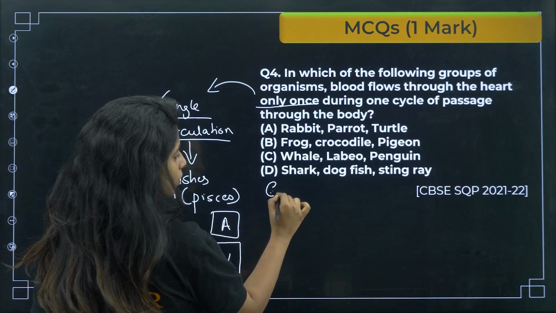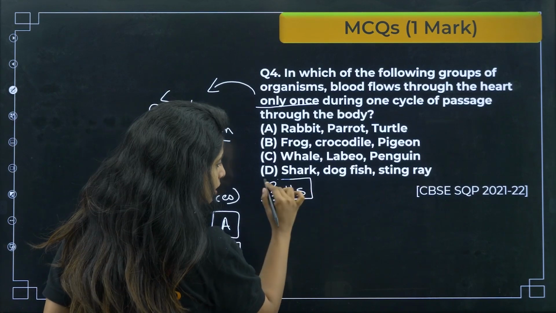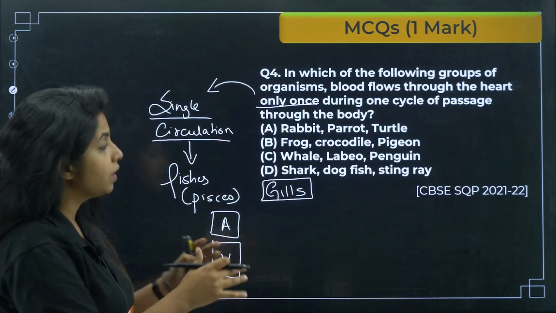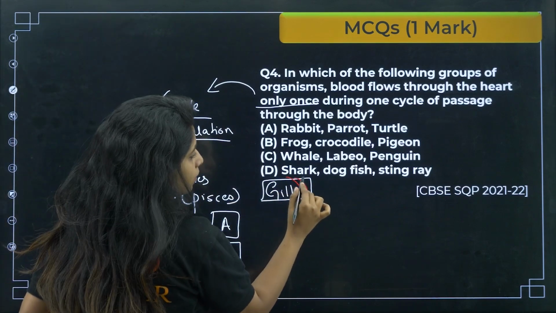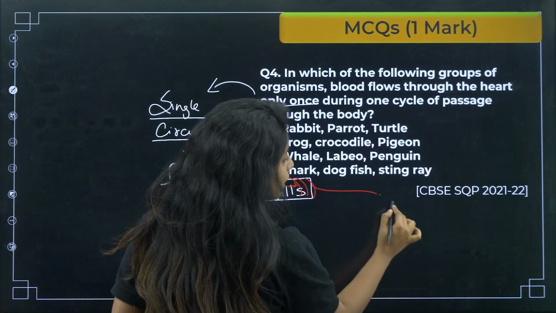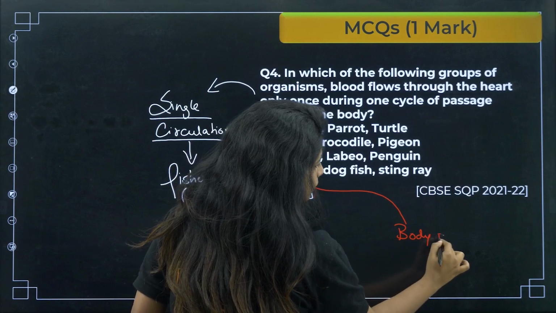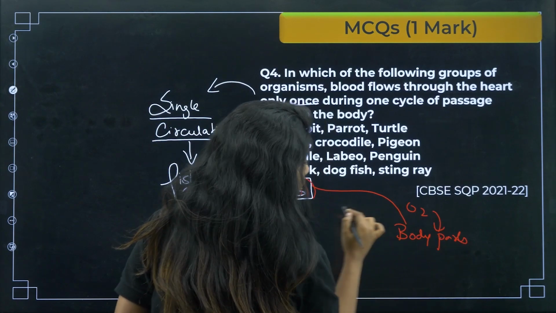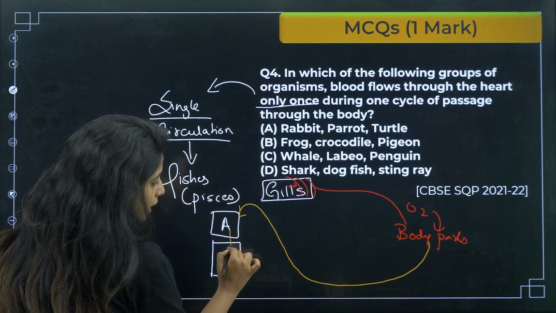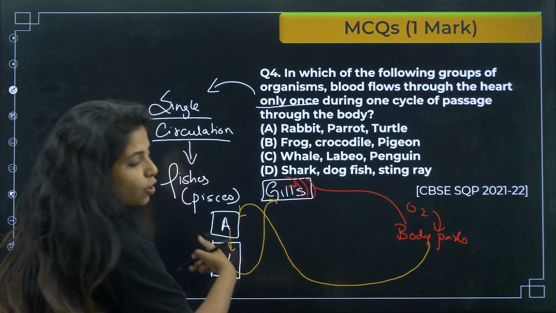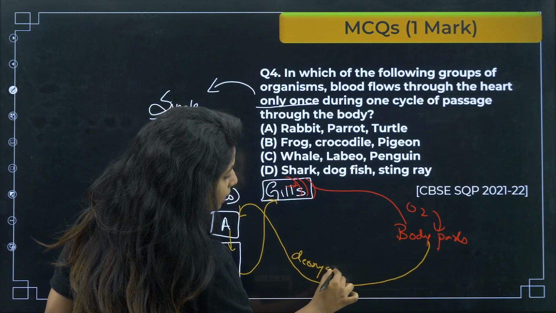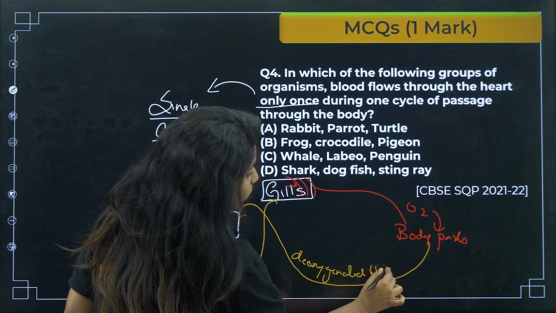So basically in them what happens? In the gills, when the water flows around, water that is carrying dissolved oxygen, the gills will be taking in the oxygen from the water with the help of the blood vessels that are surrounding the gills. This blood will be taken to the different body parts, and hence oxygen will be provided to different body parts, and now the different body parts will be giving deoxygenated blood, which will be going here, then here, then here. Again, it is not coming back anyways. So your heart is receiving just one type of blood, which is known as deoxygenated blood throughout the entire cycle.